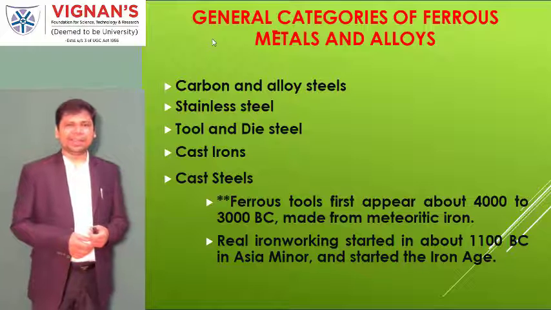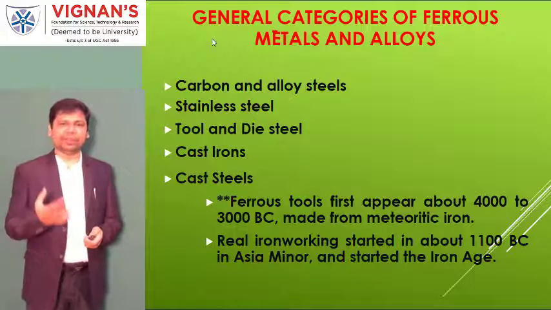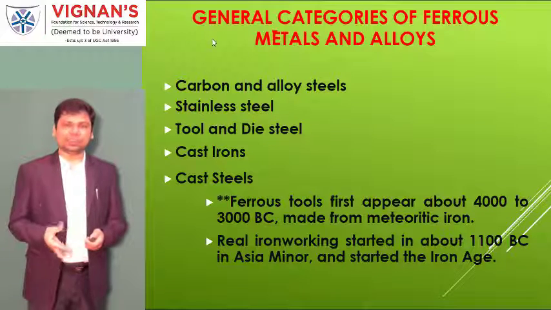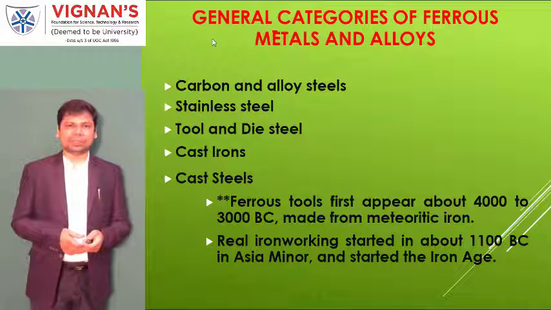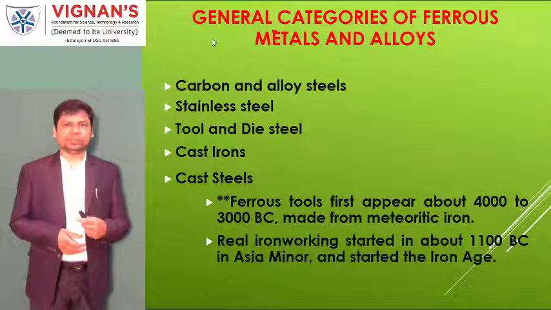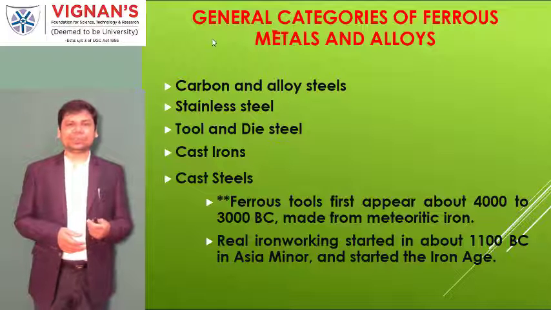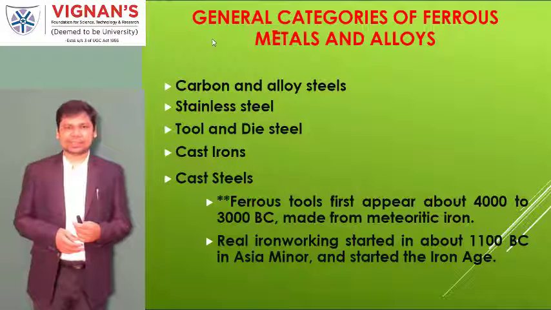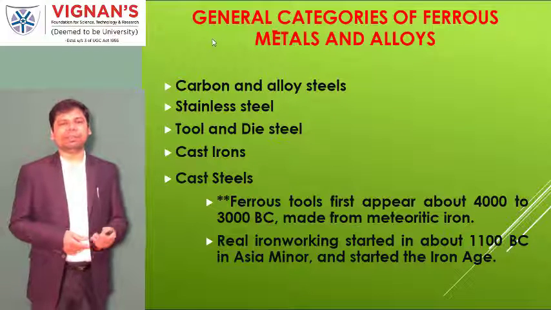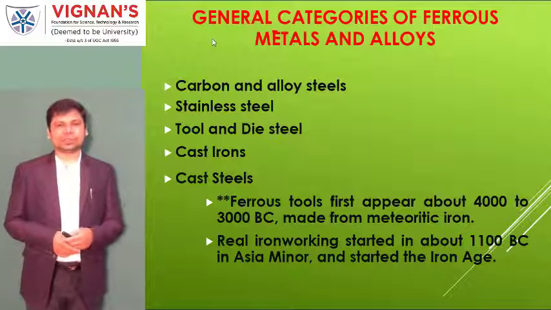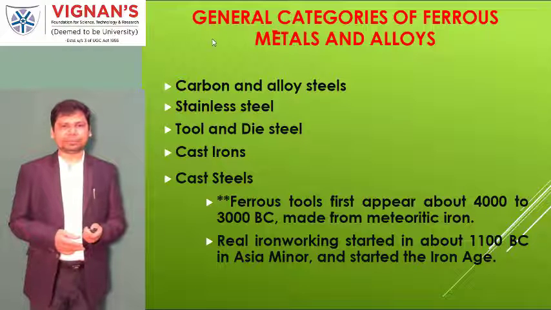And here, the iron and humankind: according to records, humans have been benefiting from iron materials for about 3000 to 4000 years. They were getting benefits from utilizing this metal called iron.